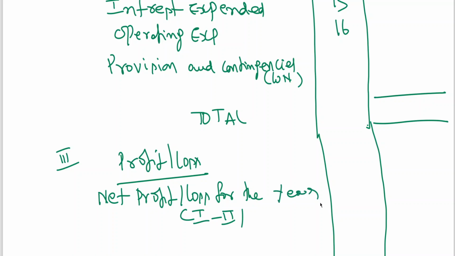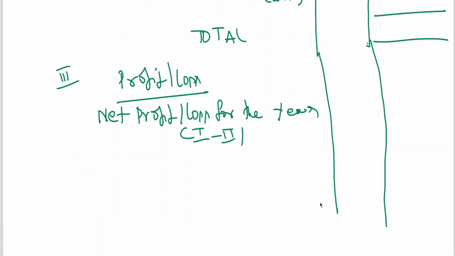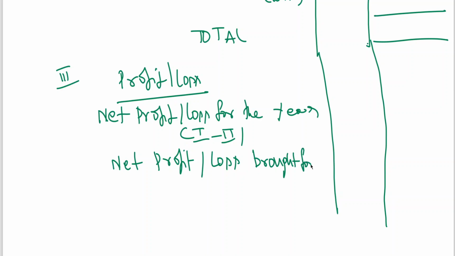For you to understand, in the examination there is no need to write 1 minus 2. Net profit, in this problem you have seen there is no brought forward, but format-wise we should write net profit or loss brought forward.